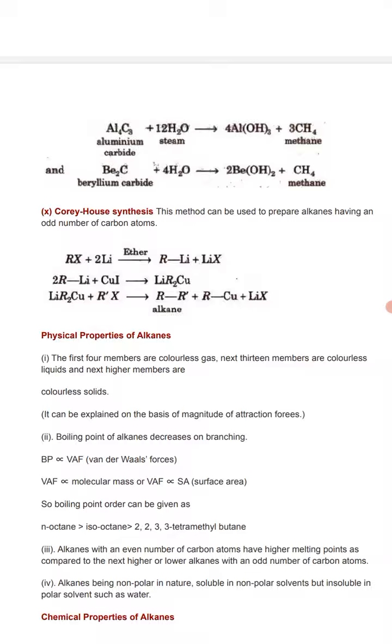Okay. The boiling point of alkane will increase with the number of carbon atoms, but in case of branching the boiling point will decrease because, due to increase in branching, the surface area of the molecule will decrease and the force of attraction will also weaken. Due to this the boiling point will decrease. Okay. Now alkane with an even number of carbon atoms has a higher melting point as compared to the next lower alkane with an odd number of carbon atoms.